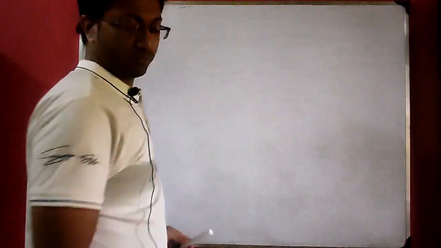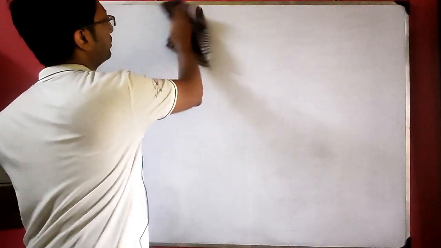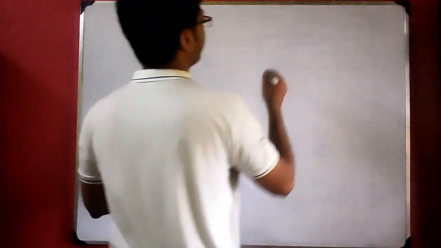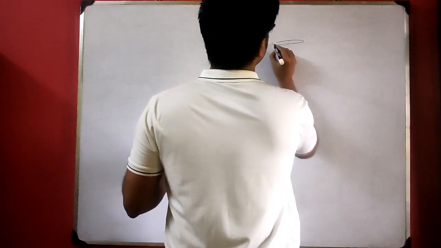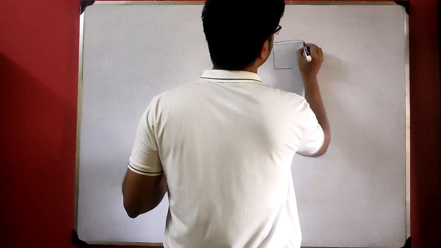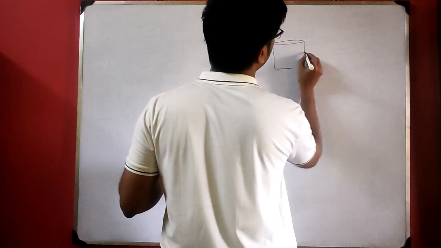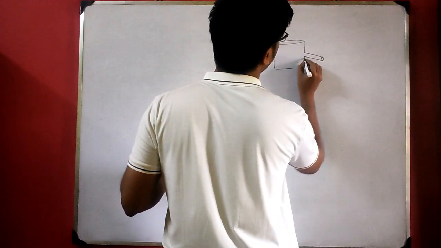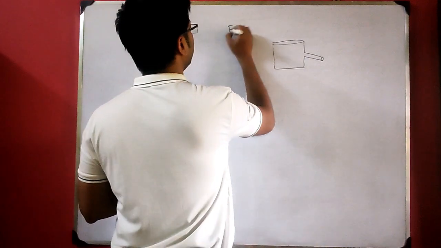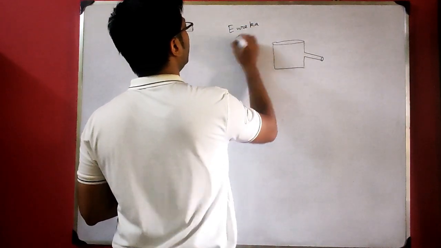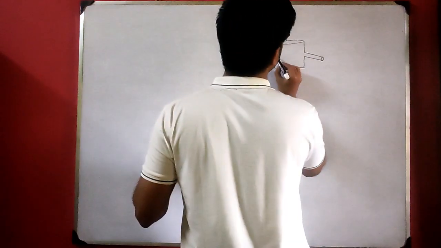We will see how to find the volume by Eureka can. Another apparatus is there, no? Eureka can. Eureka can is like a kettle which has an opening here. This is Eureka can, E-U-R-E-K-A, Eureka can. Now the water is filled up to this level.